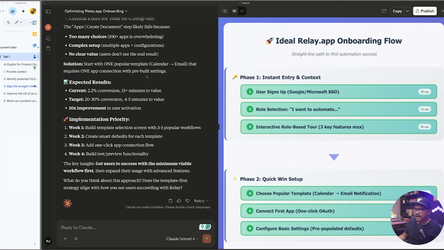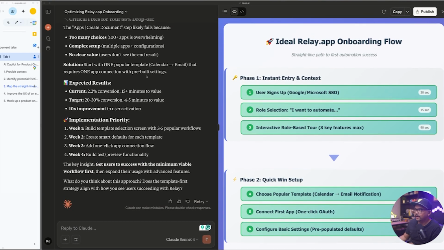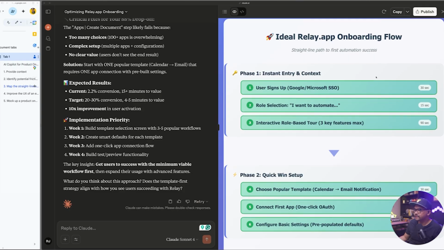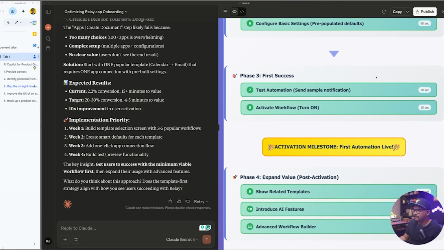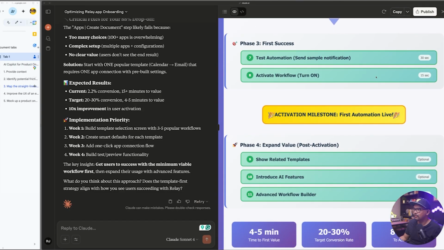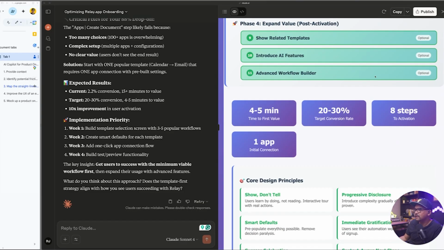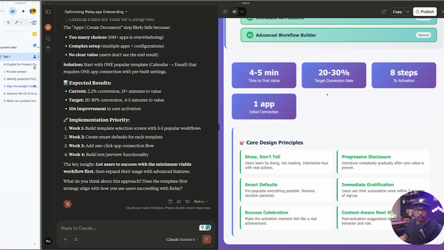Now it's created this output of what it thinks it looks like. So it's actually broken it up into steps, which is super cool. So the first success, here's the activation moment, which is getting your first automation live, expand the value. There are some suggestions around your target conversion rate and activation. So this is based on what Claude knows are the best practices for these types of products. There are some core principles that it also provided, which is super cool.